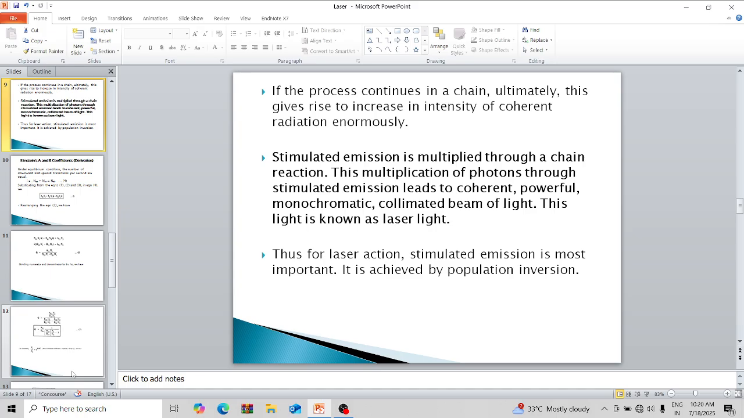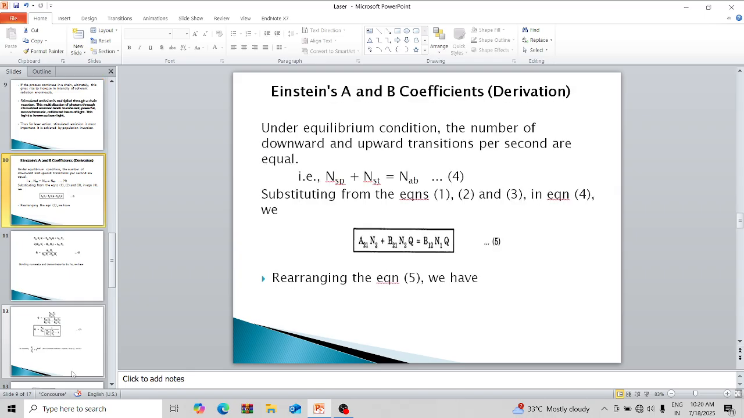If the process continues in a chain, ultimately this gives rise to increase in intensity of coherent radiation enormously. Stimulated emission is multiplied through a chain reaction. This multiplication of photons through stimulated emission leads to coherent, powerful, monochromatic, collimated beam of light. This light is known as laser light. Thus, for laser action, stimulated emission is most predominant. It is achieved by population inversion.